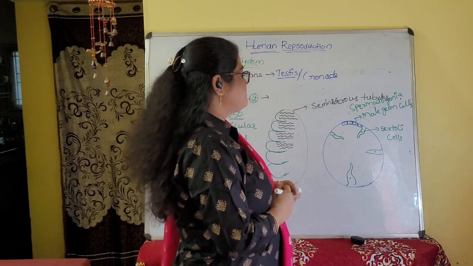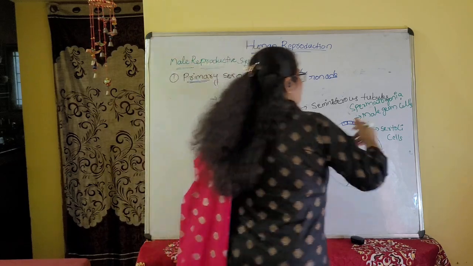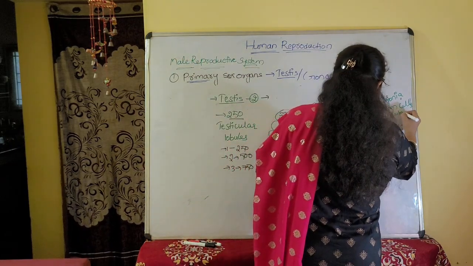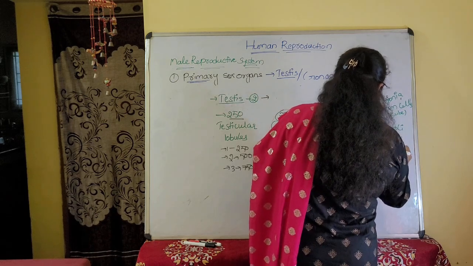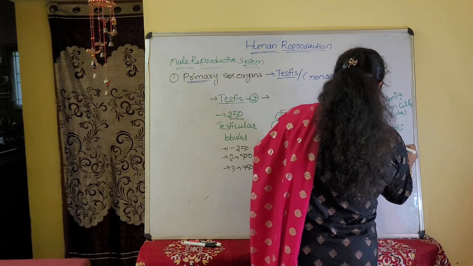The male germ cells are cube-like cells, while the Sertoli cells are pyramid-like cells.